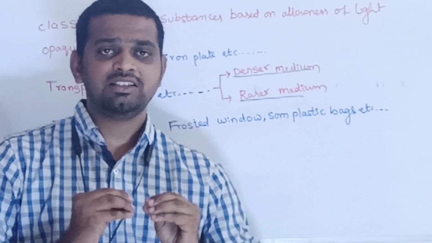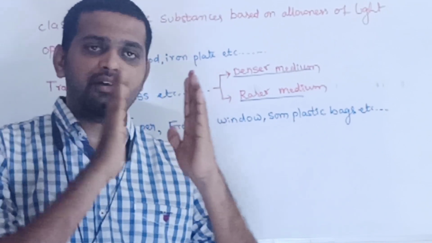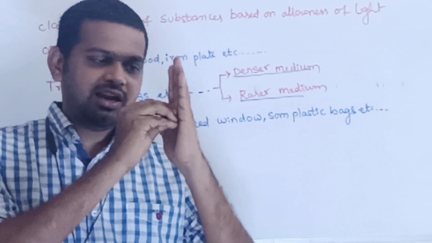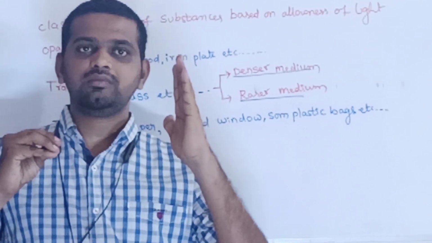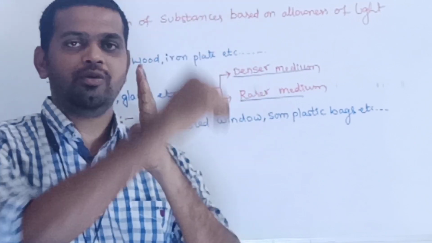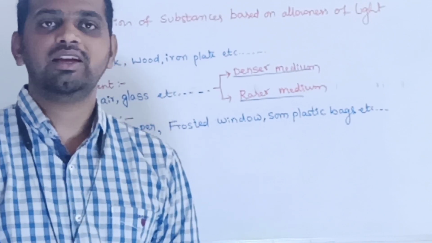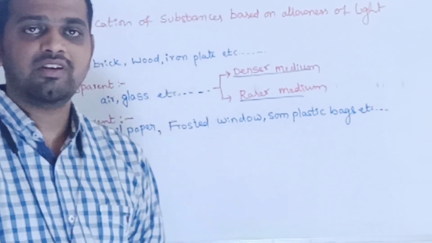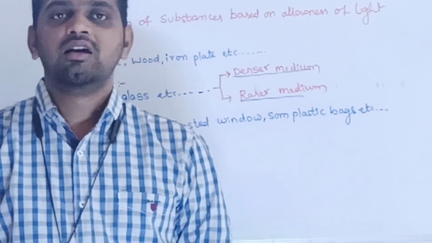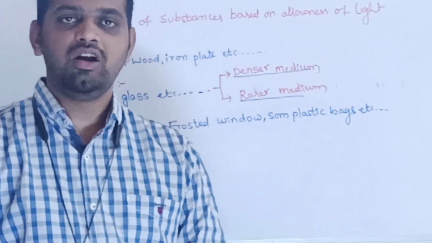Why does this shadow form? Whenever light falls on the metal surface, the entire light will be reflected. Clear? By means of that, on this side you will get the shadow. Clear, students? So with opaque substances, we get a shadow. Examples of such substances are a human being, metal plate, brick, wood, etc.